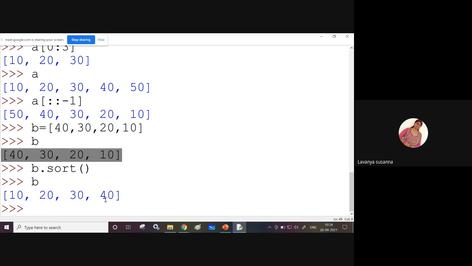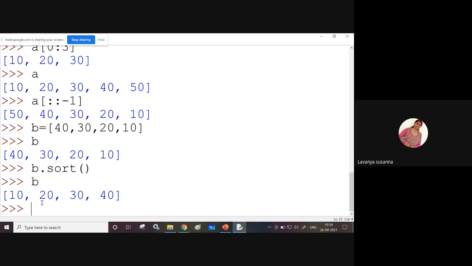If you want to sort this list, no need to write lengthy code like in C language. No need for loops. Just use the sort function: variable name dot sort. B dot sort. The list is sorted. Now I am displaying B. See here, the list is sorted, right? 10, 20, 30, 40. Previously, B was 40, 30, 20, 10. It's very easy, right?